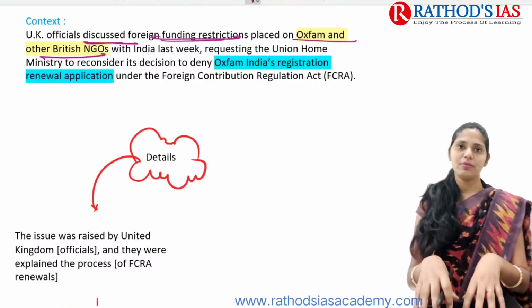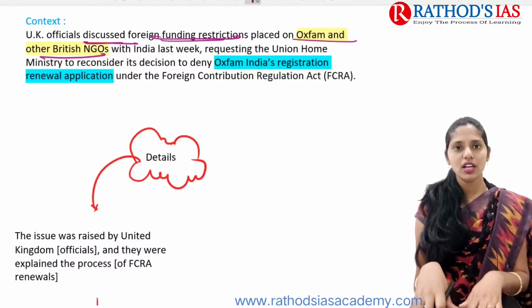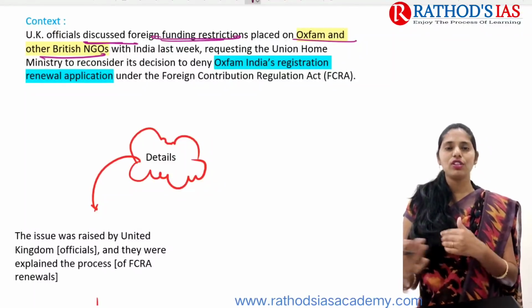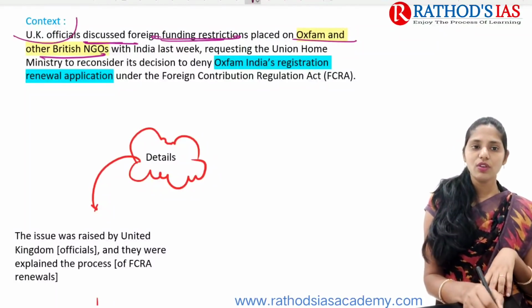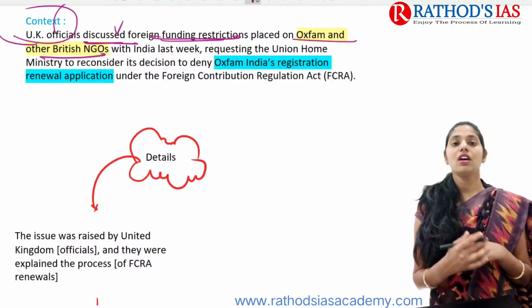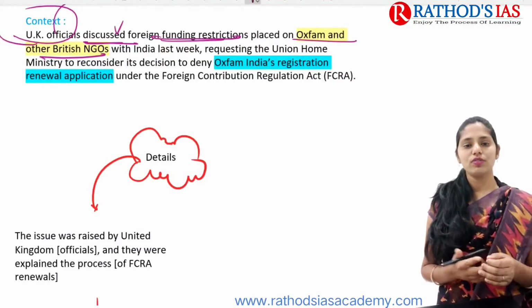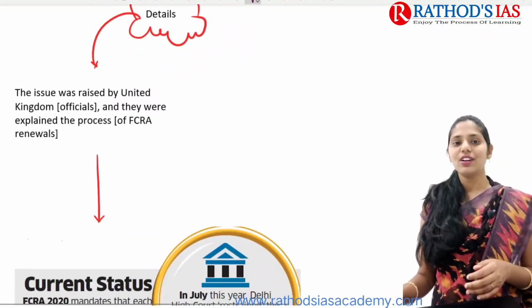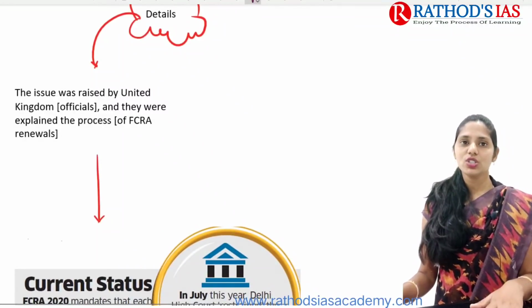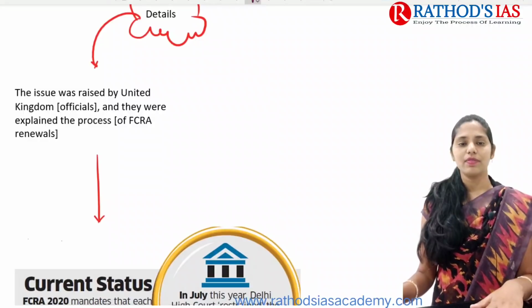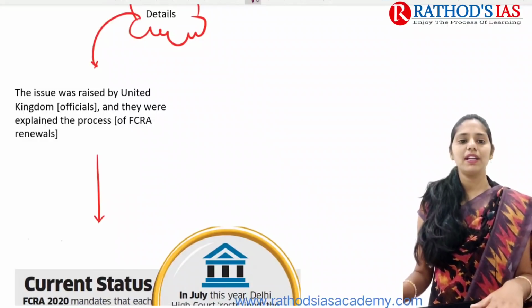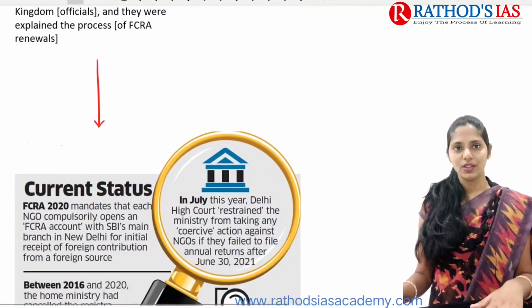From the Indian side, they mainly did not renew these NGOs for receiving foreign funds. Because of this, UK officials now discuss these foreign funding restrictions. Okay, so because of this it is in the news. And now let us try to see what the details are. This issue was raised by United Kingdom officials as they explained the process of FCRA renewals.